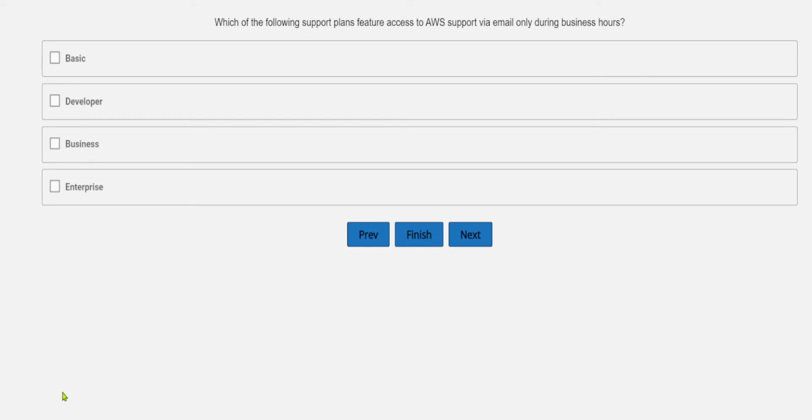Which of the following support plans feature access to AWS Support via email only during business hours? So here comes the twist, that is email only.